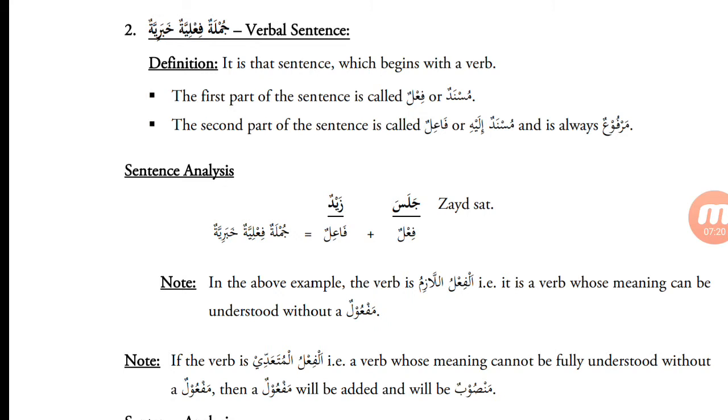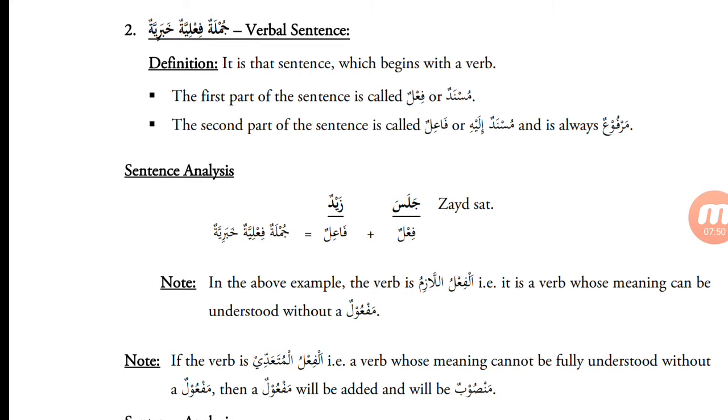The first part of the sentence is called fi'l or musnad. Unlike the jumla ismiya khabariyah, which begins with a noun, an ism, the jumla fi'liya khabariyah, verbal sentence, begins with a fi'l. So the first part of the sentence is called fi'l or musnad. And in the jumla ismiya khabariyah we learned that the khabar can also be called musnad.